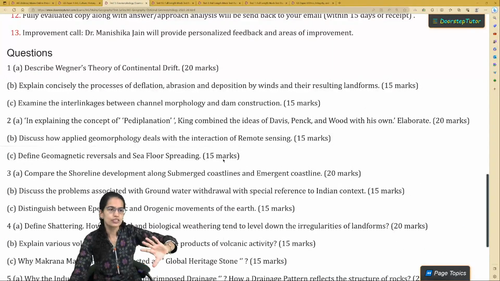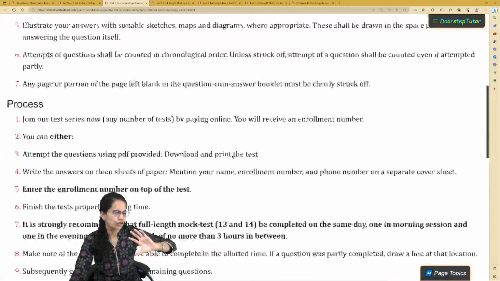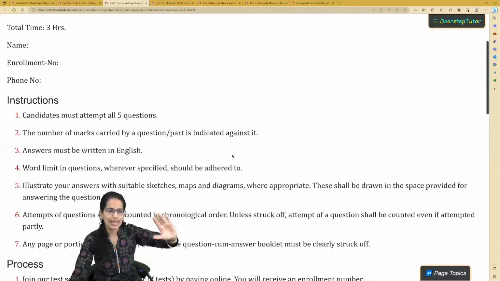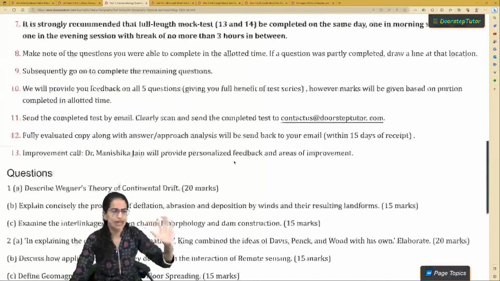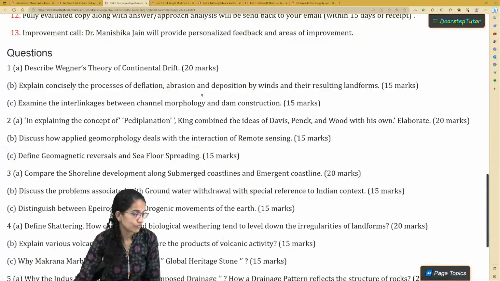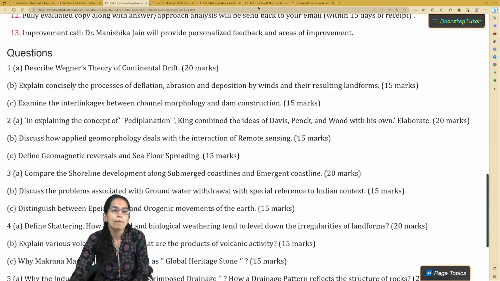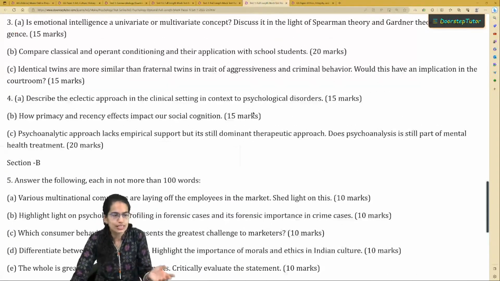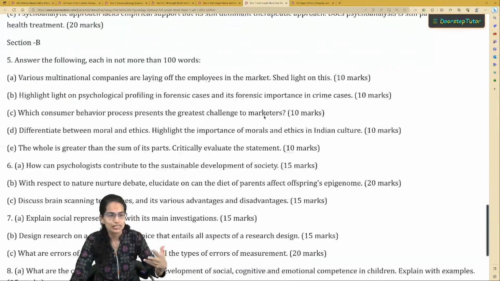This is a mock test only for geomorphology. So the guidelines and the instructions have been given, and those who have been attempting it, I have been discussing each and every question separately here. But this session is an idea to bring into account the kind of questions that you need to practice.